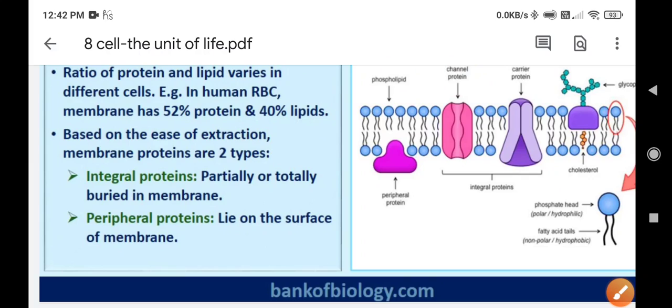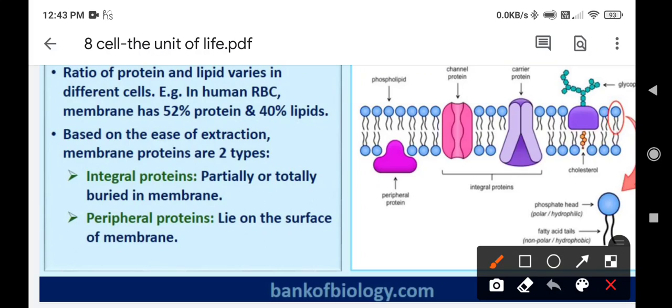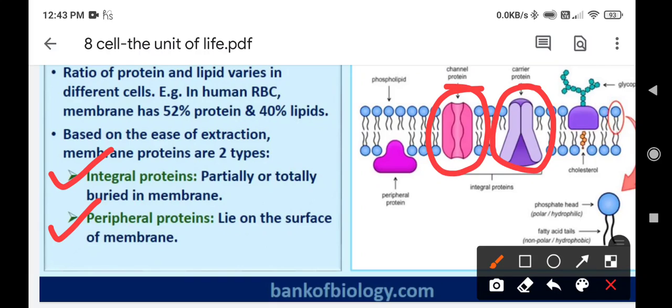Now there are two types of proteins which are present in the phospholipid bilayer. Some are known as integral proteins, and some are known as peripheral proteins, okay. Those proteins which are embedded in the membrane are known as integral proteins.